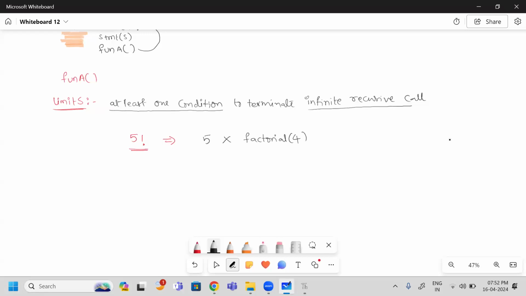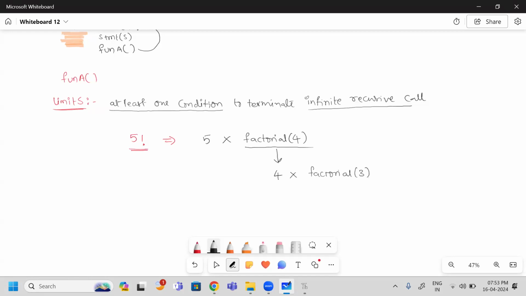If I know factorial of 4, I can find 5 factorial. Just simply I am going to multiply this value with this 5. I can get 5 factorial. But can I know 4 factorial directly? I don't know. Then what can I do? To find the 4 factorial, I need to do 4 into factorial of 3.